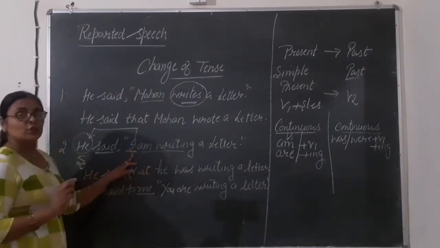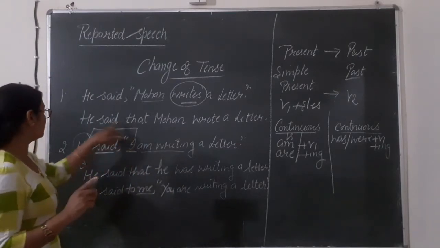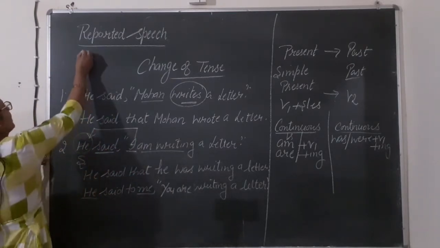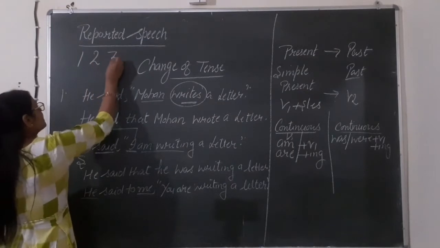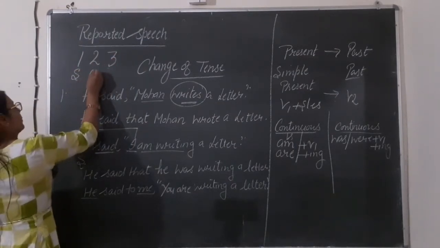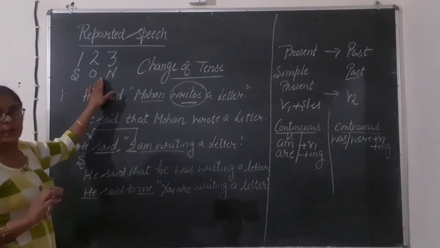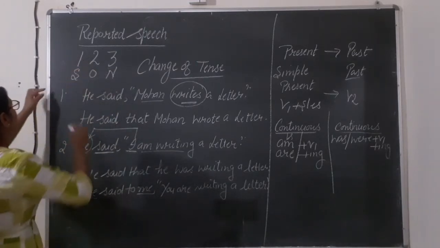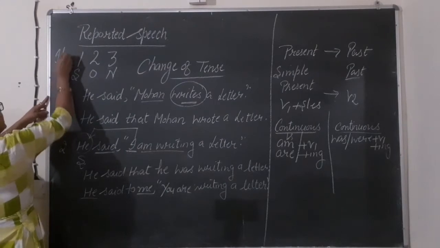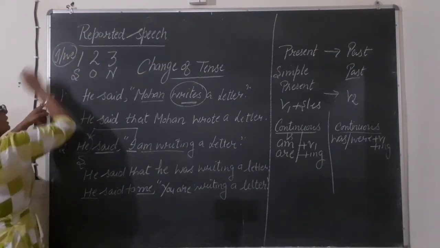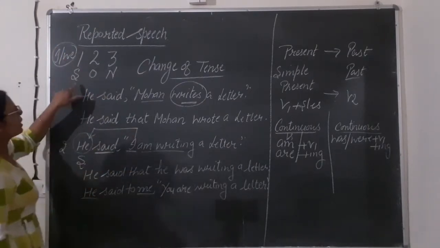Whenever in the inverted commas I is there, that will be changed into our subject. This is very easy formula, and very rare teachers used to tell this. First person, that is I and we, whenever these are given in the inverted commas, that are changed into our subject.